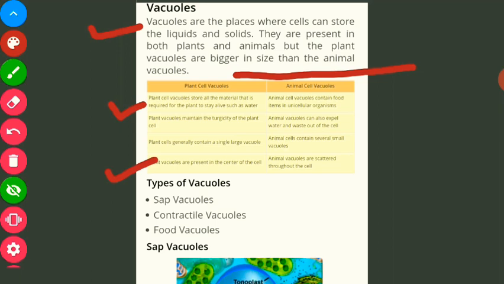Now the animal cell vacuoles. Animal cell vacuoles contain food items in unicellular organisms like your amoeba, this paramecium. So these are single celled organisms.